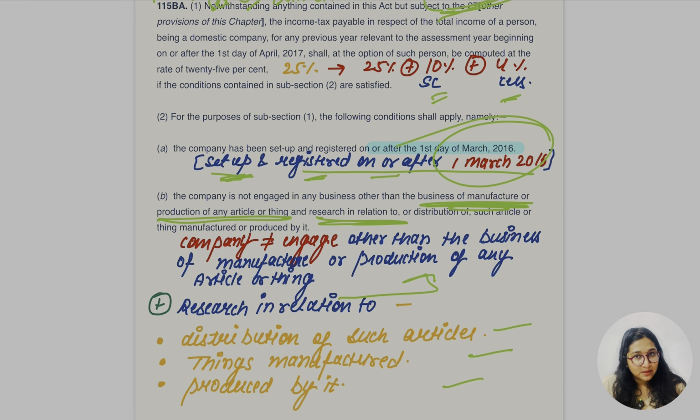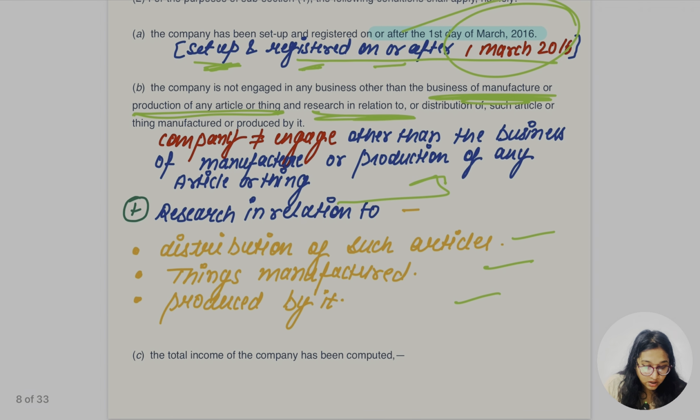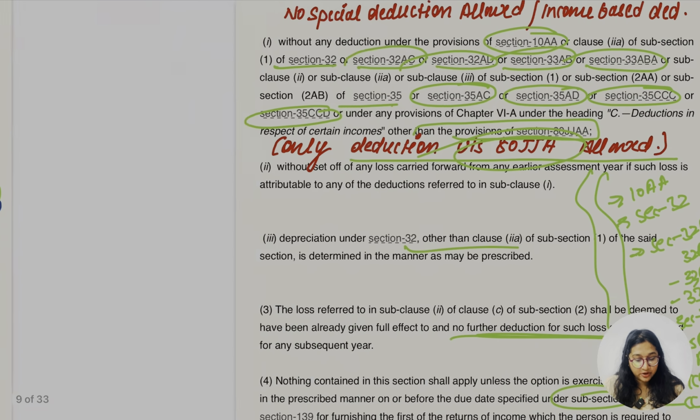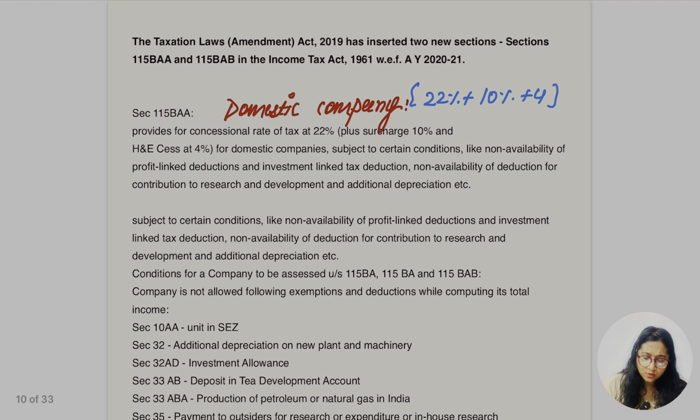They should only be engaged in the manufacture and production of an article or thing, and research related to it, and research should be related to the distribution of such article or things manufactured and produced by it. So yes, no deduction is allowable under this section, but only one section is going to be allowed, 80JJA. Hope this part was clear.